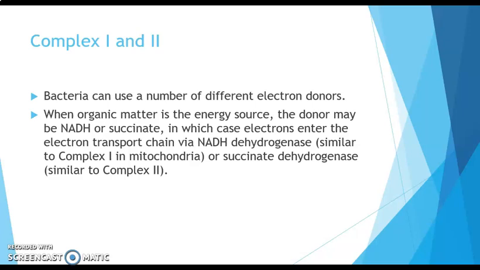It may enter through NADH dehydrogenase, which is similar to complex 1 in mitochondria, or succinate dehydrogenase, which is similar to complex 2 in mitochondria. Complex 1 is NADH dehydrogenase, complex 2 is succinate dehydrogenase.